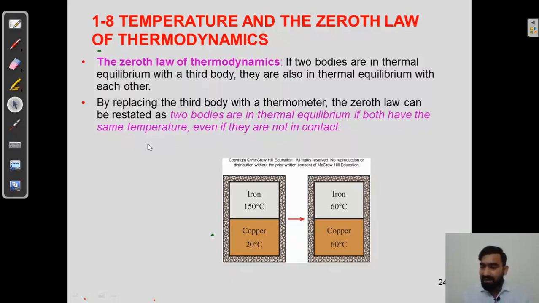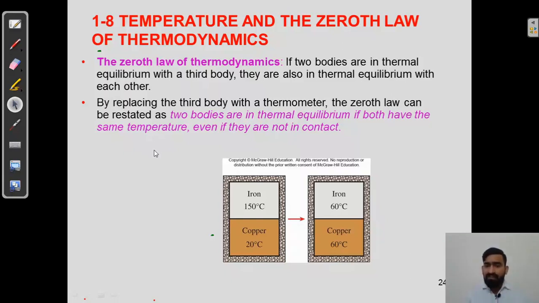It means that when all these three bodies have been kept in contact and all these three have been transformed into a thermal equilibrium with each other, and the third body is replaced with a thermometer, let's say it is a third device, then what will happen? Two bodies are in thermal equilibrium if both have the same temperature, even if they are not in contact.